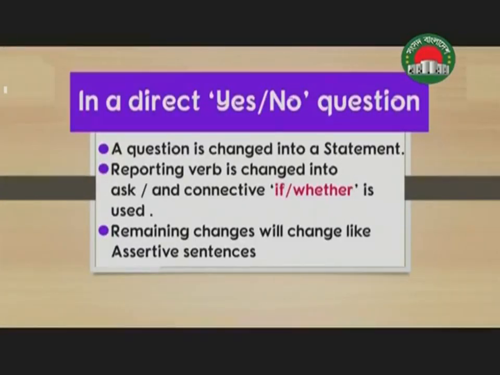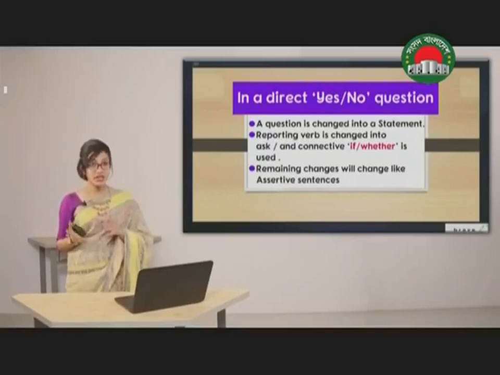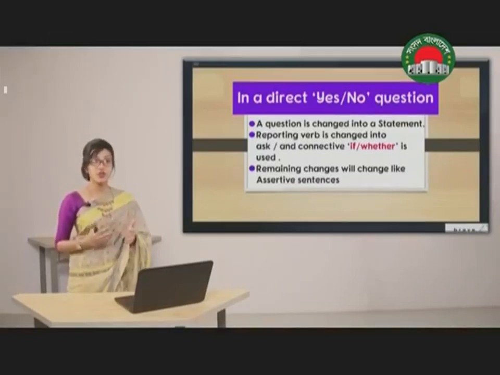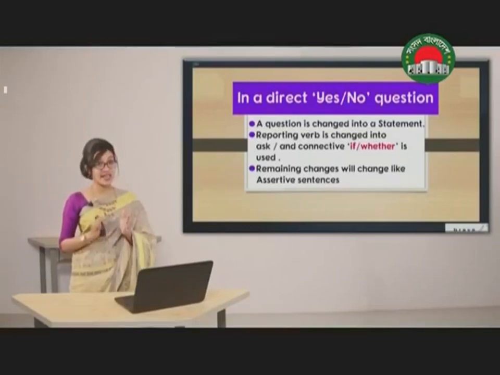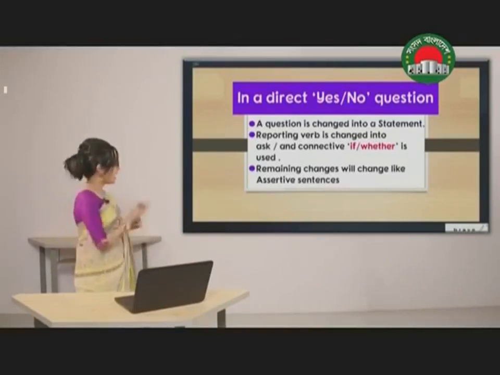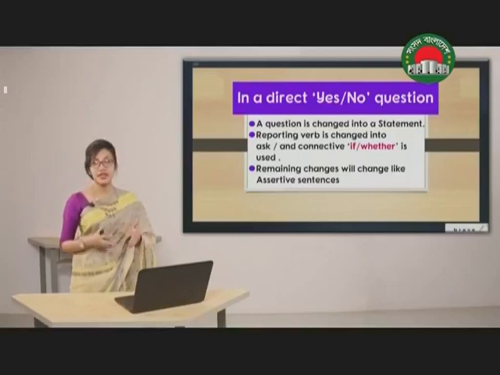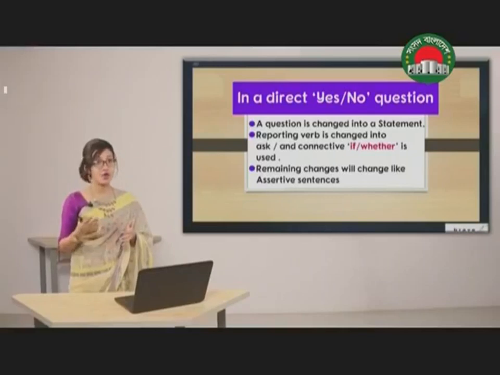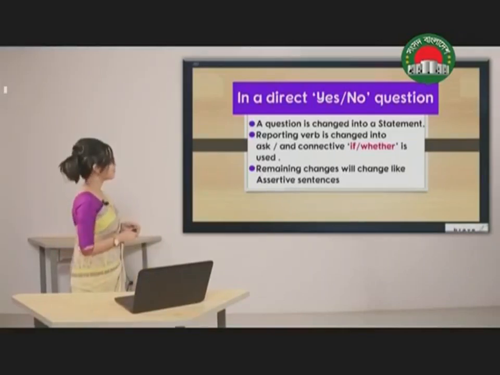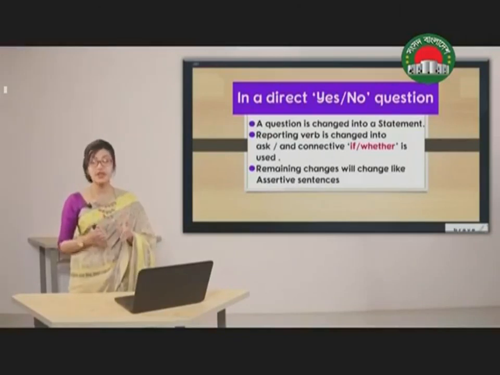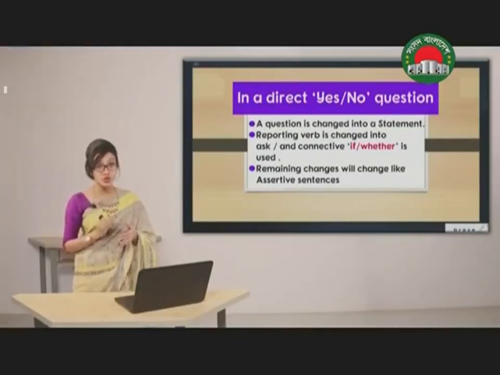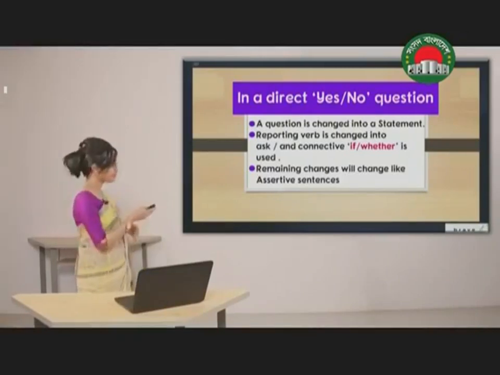But you have to remember these 3 things. Firstly, whenever you are changing an interrogative sentence from direct to indirect, you have to replace the reporting verb said to or said. Secondly, you are going to turn the sentence into a statement, that means an assertive sentence. And thirdly, the other changes like change of tense, change of pronoun, and change of time expressions will occur. And as I said, we are going to change it into a statement, so we have to use a full stop instead of the question mark.